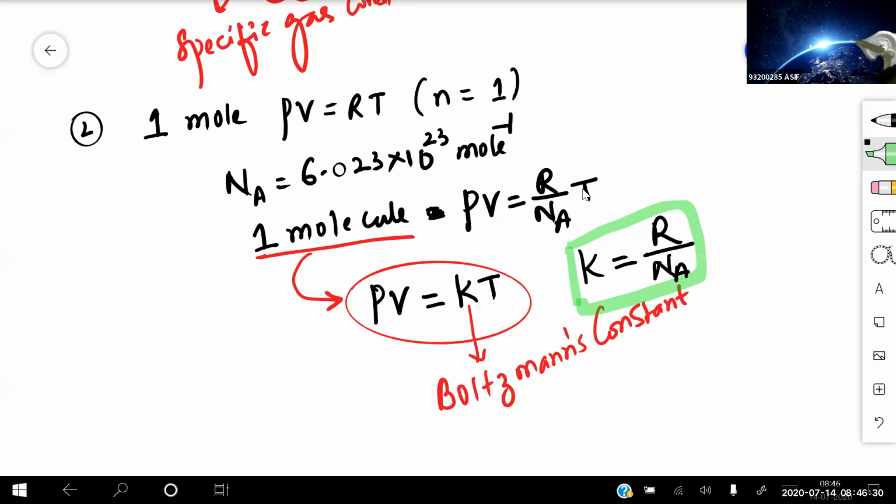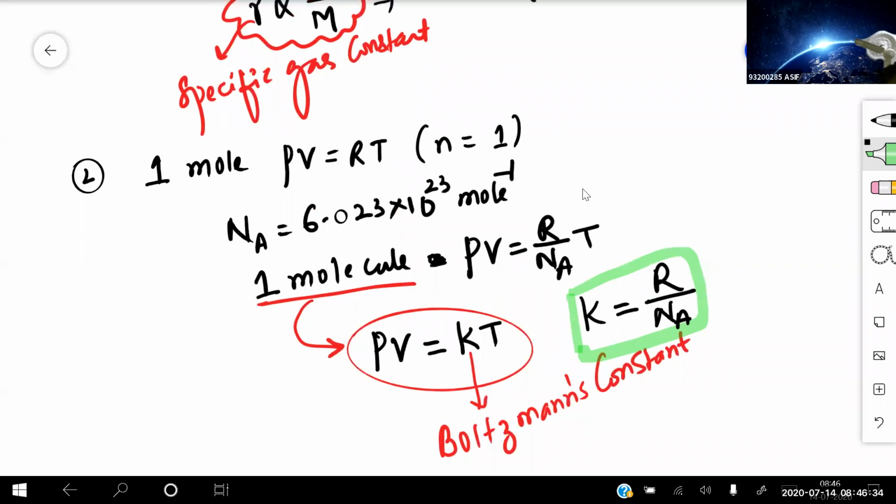Whenever we talk about molecules, you just divide by the Avogadro number of moles, and we get the answer for molecules. Whenever you are using molecules, you take the value of capital K, and whenever you are talking about moles, you take it in terms of capital R. So make that difference very carefully. So capital K is equal to R by Na. Clear for everyone? Got it?